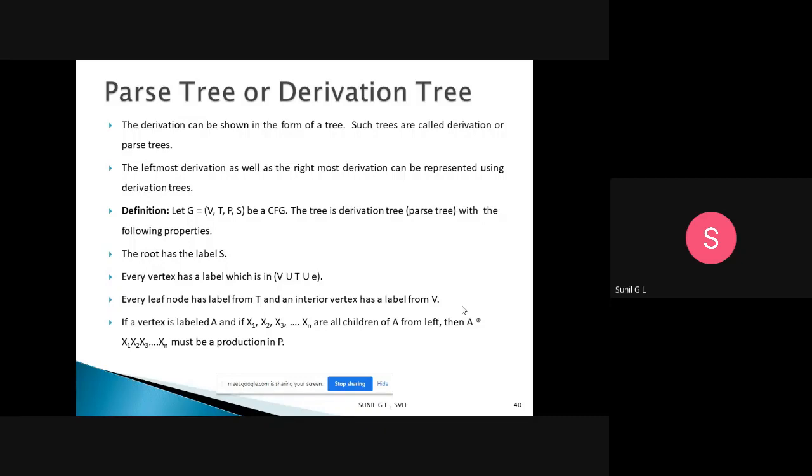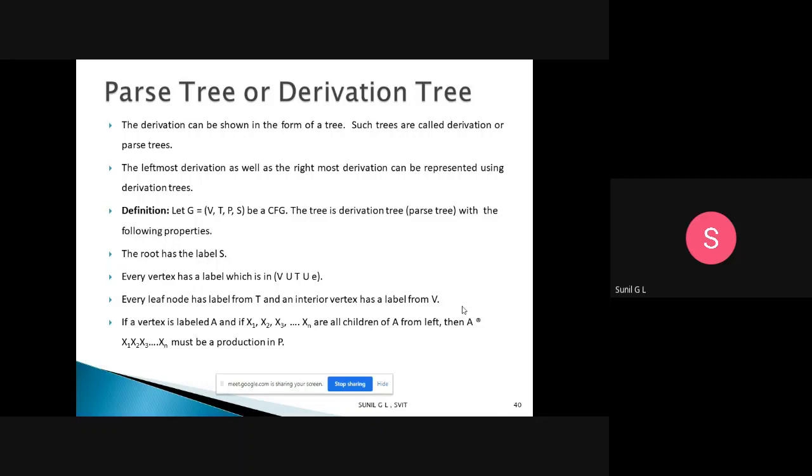So what is the definition of a derivation tree or a parse tree? Let G be a context-free grammar, that is, it contains V, T, P, S: variables, terminals, productions and the starting symbol. The tree is a derivation tree or a parse tree with the following properties. The root has the label S. Every vertex has a label which may be a variable, a terminal, or epsilon. Every leaf node has a label from T, that is a terminal, and an interior vertex has a label from the variables.